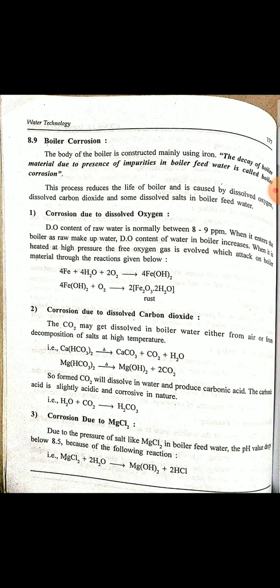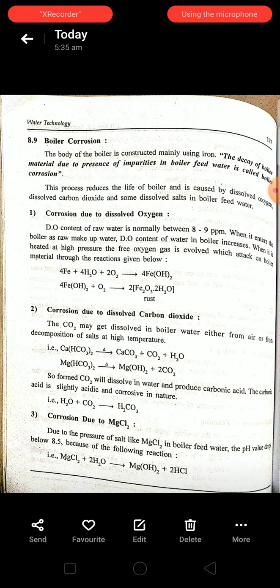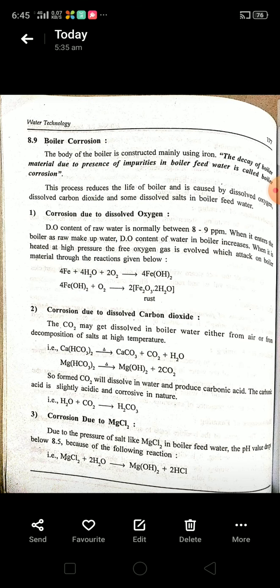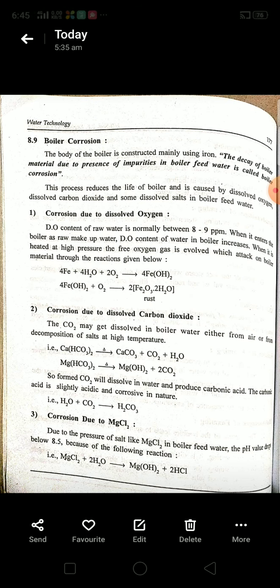Due to the liberation of the oxygen, the metallic surface will react with the oxygen present in the water. Then there is a decay or formation of rust. Here the reactions are given below. First, when the oxygen reacts with the iron metal, it will form the respective metal hydroxide.